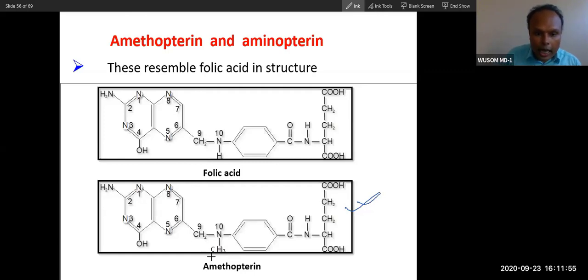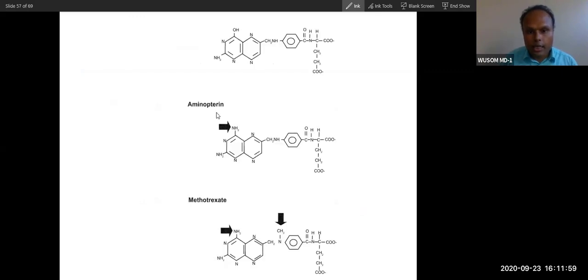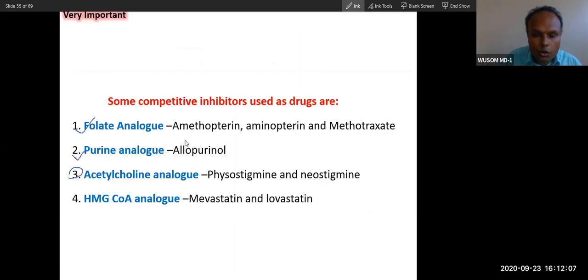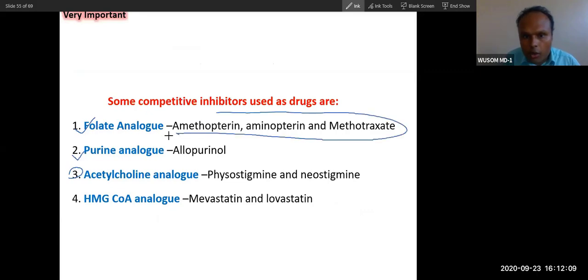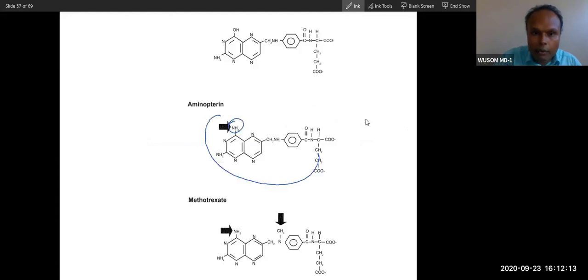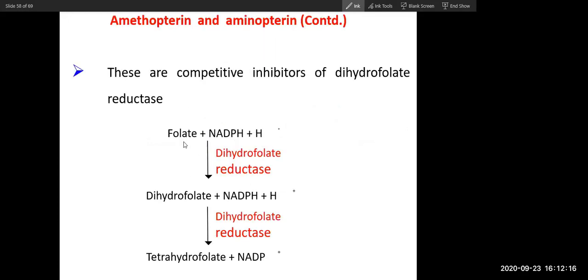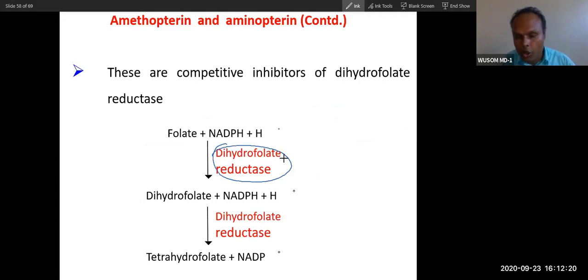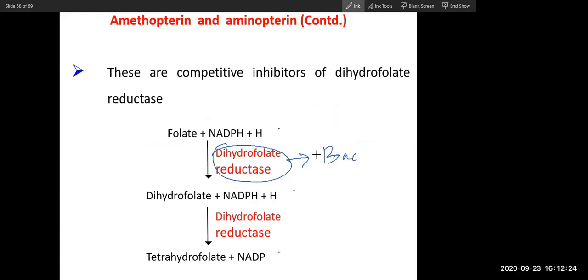This amethopterin will inhibit binding of the enzyme. You can see this amethopterin and the other, aminopterin, where you can see an amino group. These molecules have a very similar structure to folate, and that is why they will inhibit certain enzymes. This enzyme is not present in human, this enzyme is present in bacteria. So actually folate inhibitors